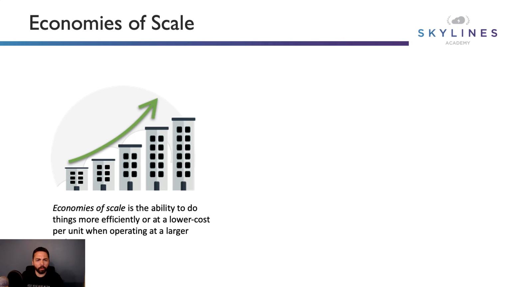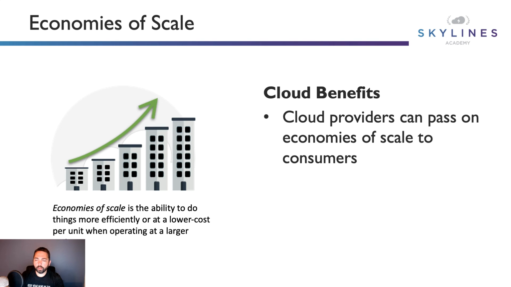So let's talk about cloud economics. Well, those economies of scale, that's the ability to do things more efficiently or at a lower cost per unit when you're operating at a larger scale. Microsoft has way more purchasing power, with, like I said, the Intel chips and everything they're buying, all the servers they put in there. They're just going to do a better job of it than what we can buy them at. The benefits there, they can pass those economies of scale on to the consumers.